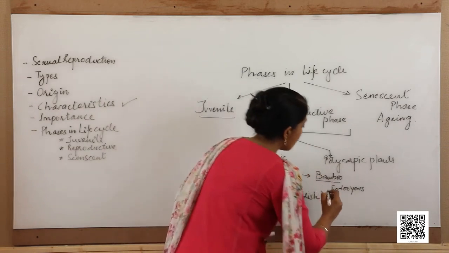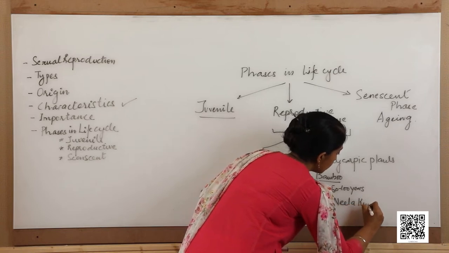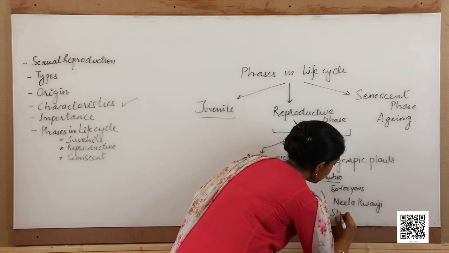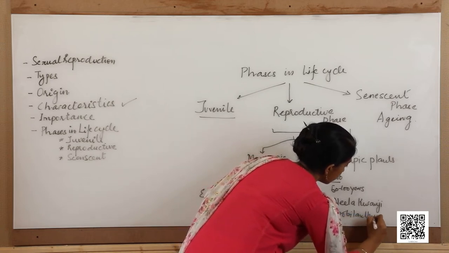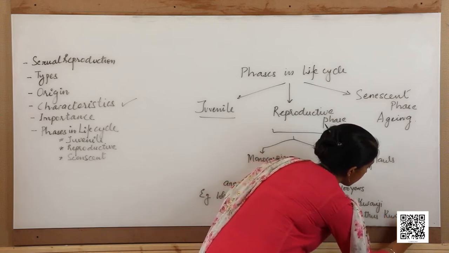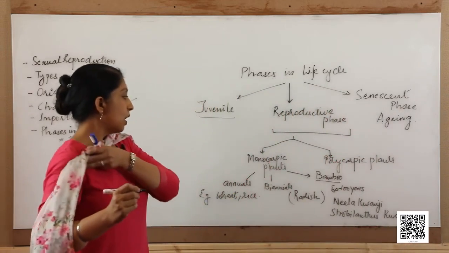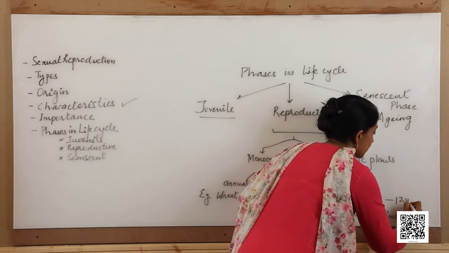Another example is that of Nila kuranji or Strobilanthes kunthiana. This is another plant which has a life span of about 12 years.